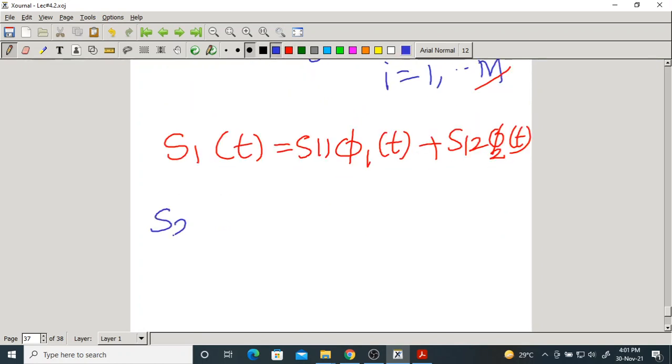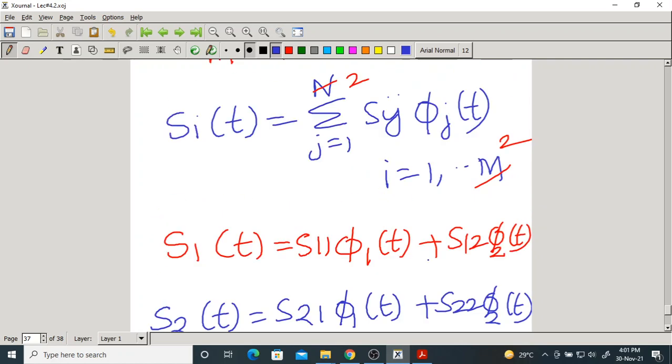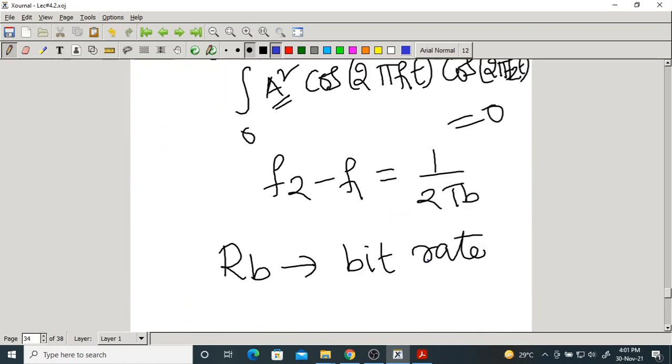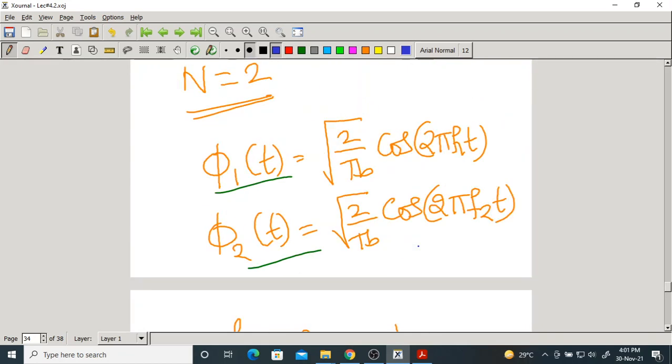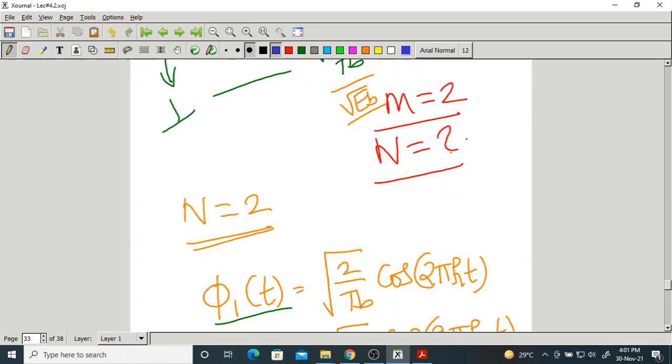What is S2 of t? S21 phi 1 of t plus S22 phi 2 of t. But what is S1 of t? Root 2 Eb by Tb cos omega 1 t. But what is root 2 by Tb cos omega 1 t?